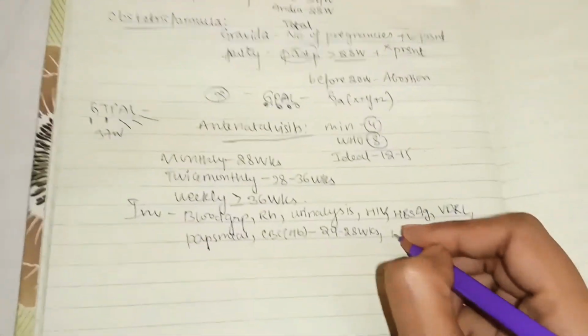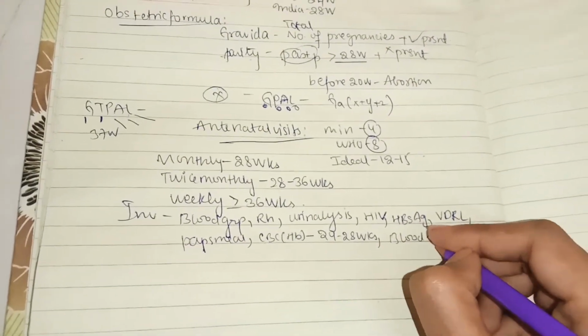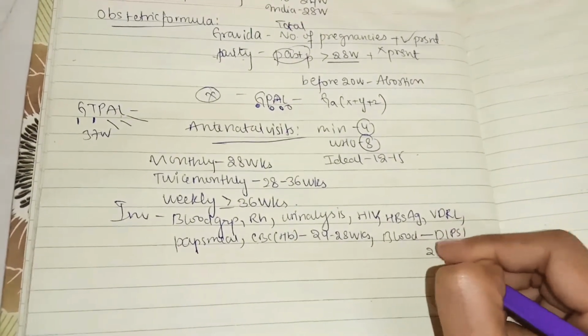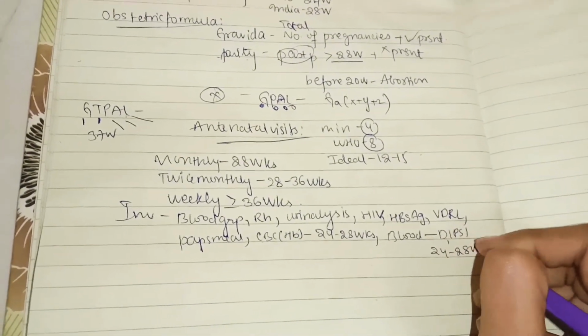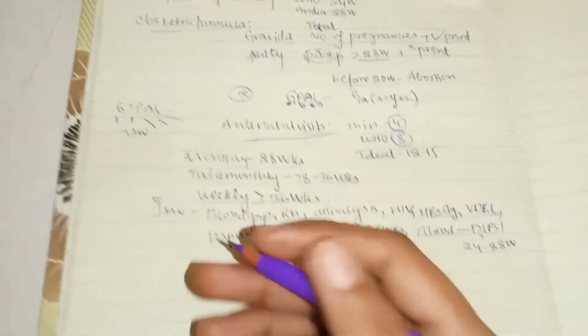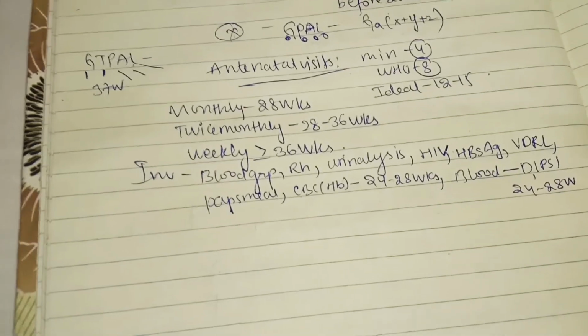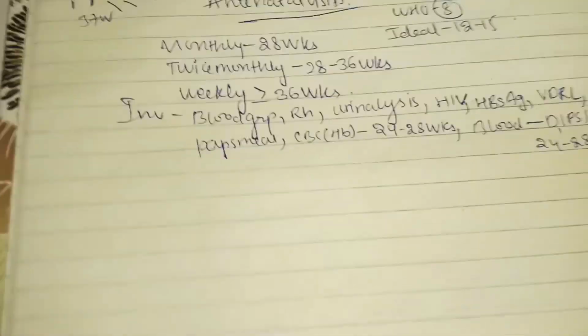And next you see the blood sugar, that is DIPSI, on the first visit, and then from 24 to 28 weeks. And trisomy screening is not compulsory because it's costly. If someone wants to do it, they can. It's offered to all pregnant females irrespective of maternal age.